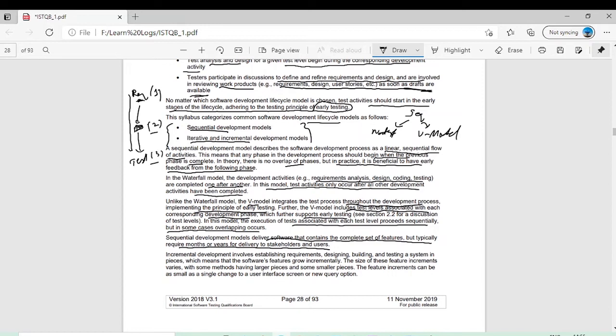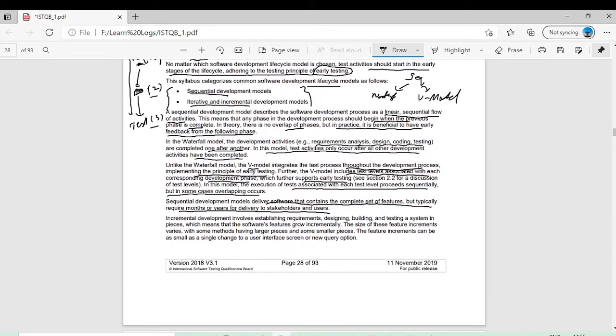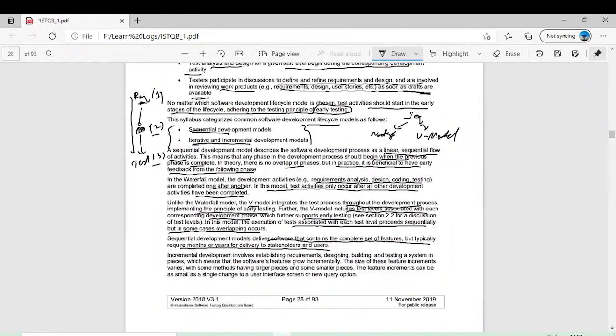Now we will go to the next topic, which is the incremental development model. First we have seen the sequential model, and now we will see the iterative and incremental model. Now we will discuss how the incremental model, or iterative model, works. Incremental development involves establishing requirements, designing, building and testing a system in pieces, which means that the software features grow incrementally. As the name suggests, it's an incremental model.